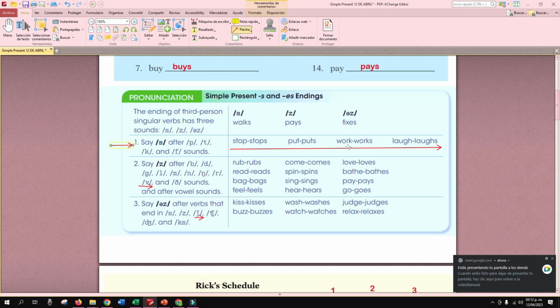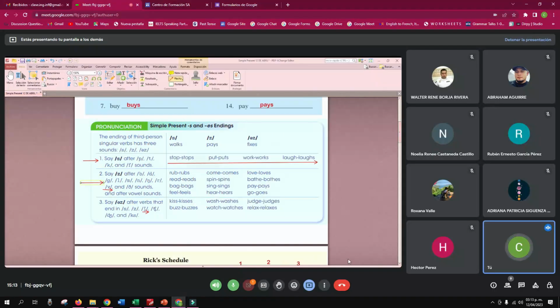Yeah. Words. Loud. Excellent. Thank you, Mr. Hector. That's great. What about the second column? La segunda columna. Who wants to try it?